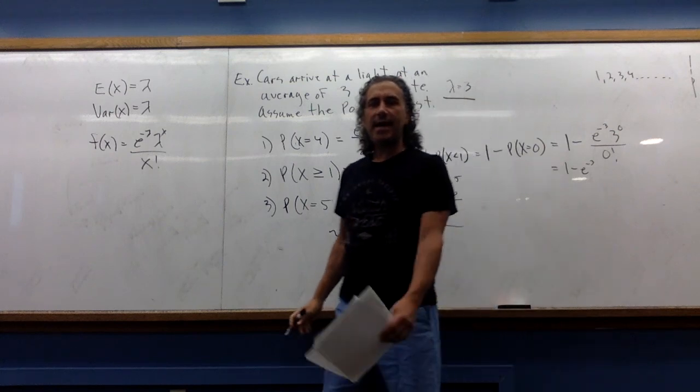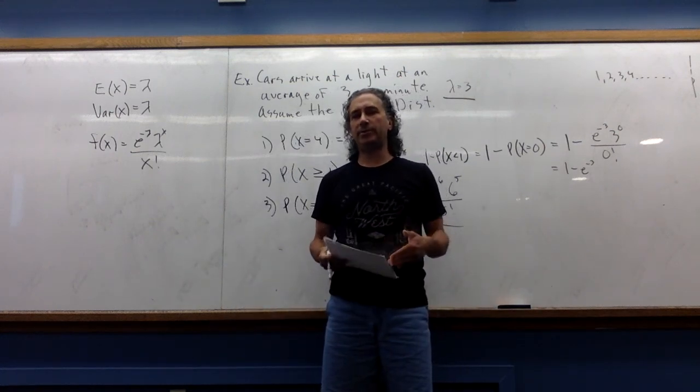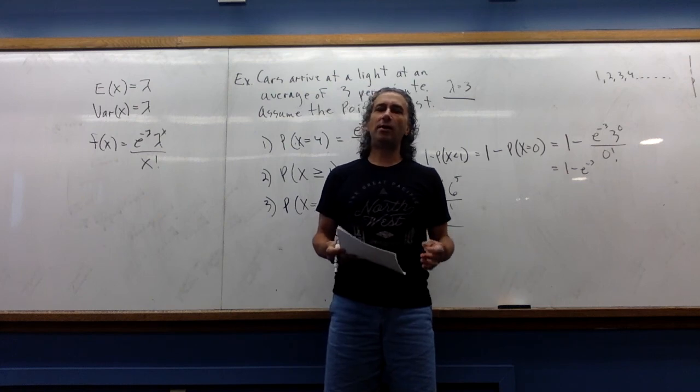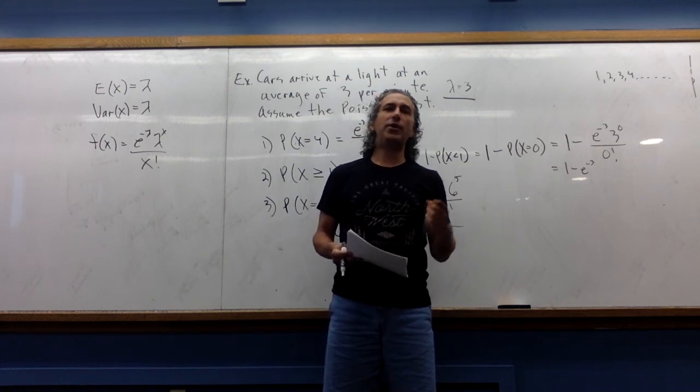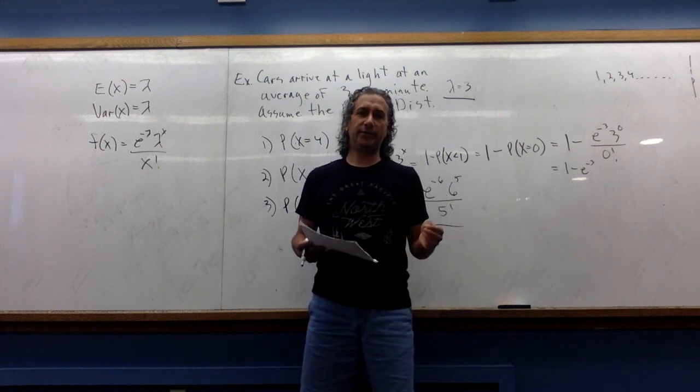And that's it. So in summary, the Poisson distribution is the limiting distribution of the binomial distribution. It's used to model events where you're trying to count the number of occurrences over some continuous interval.